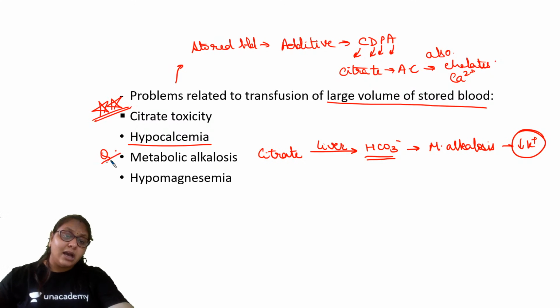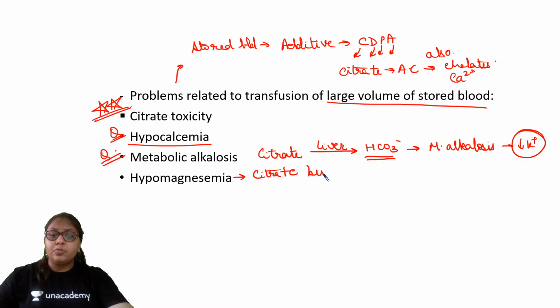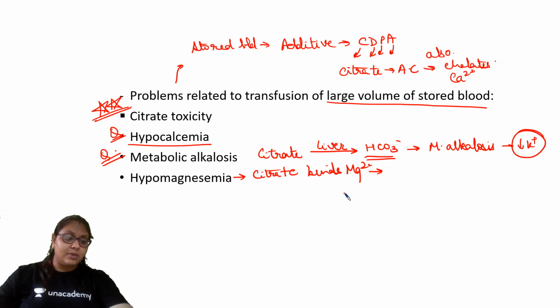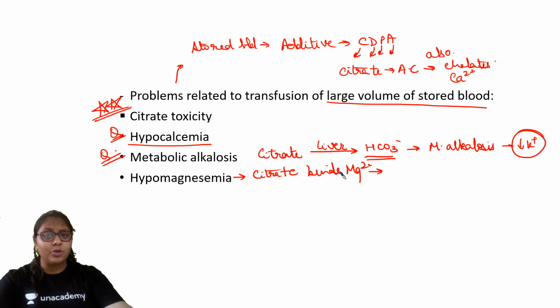And a question has been asked on this in the previous AIIMS exam. ठीक है, हाइपोकैल्सीमिया हो सकता है, मेटाबॉलिक अल्कलोसिस हो सकता है. सिट्रेट, it also binds to magnesium, and therefore it causes hypomagnesemia. So these are the problems which happen because of the increased level of citrate, which is seen in cases of the massive blood transfusion when the body is not able to metabolize the citrate.